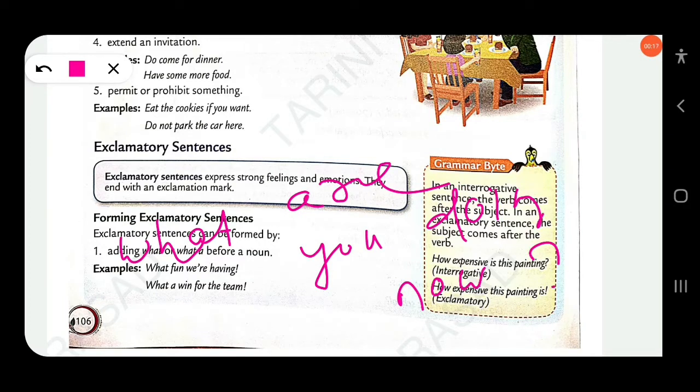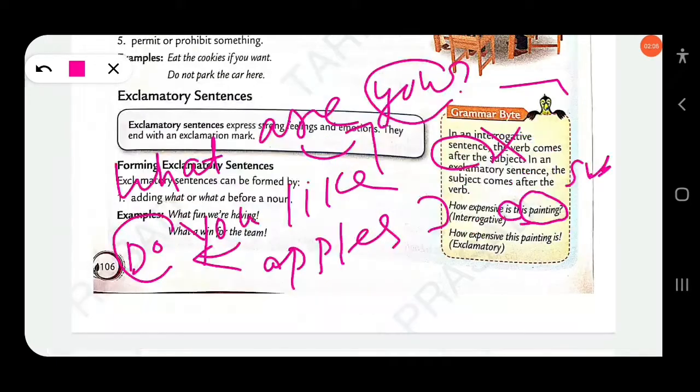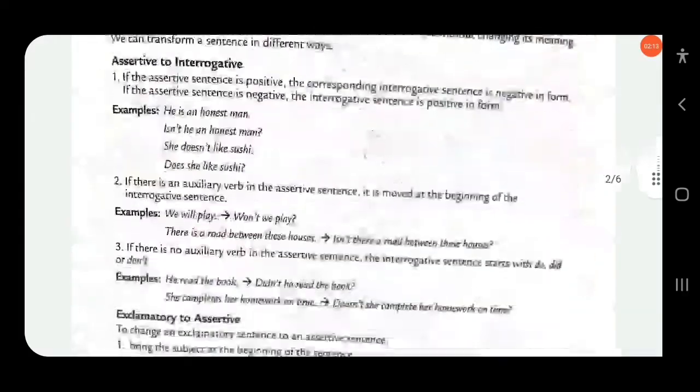Here you find the subject comes between the helping verb and main verb. There are two verbs, a helping verb and a main verb, and the subject comes between them. Similarly, you find it says that in an exclamatory sentence the subject comes after the verb. So this is also wrong.